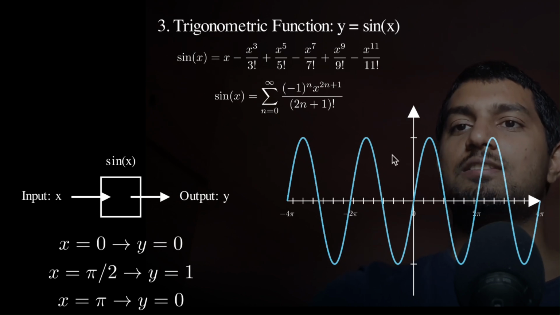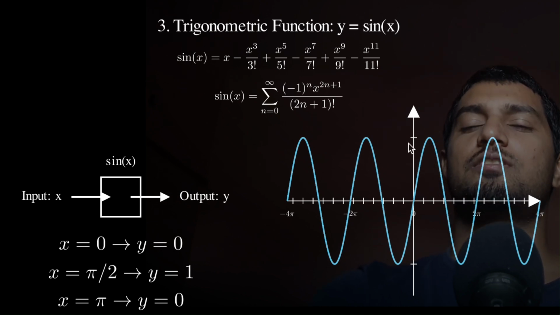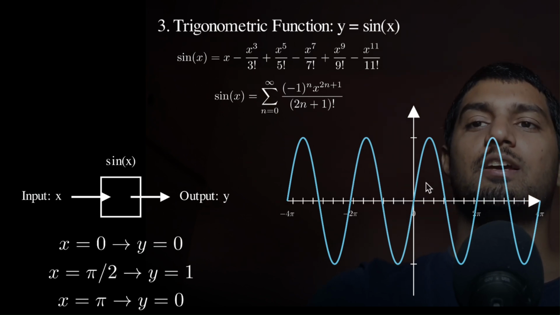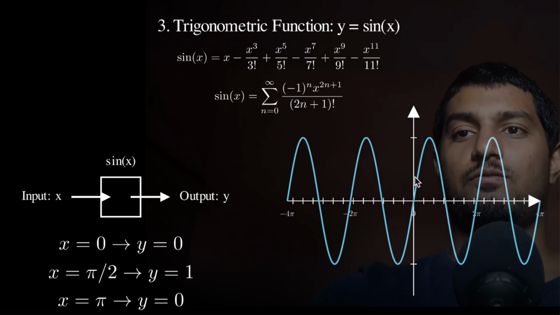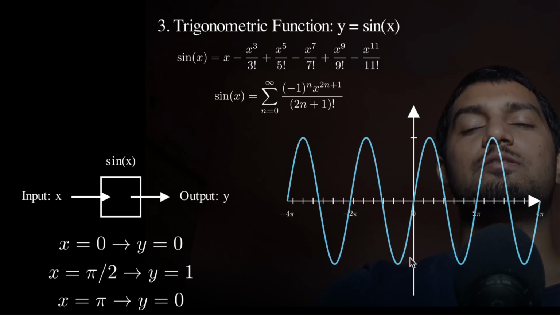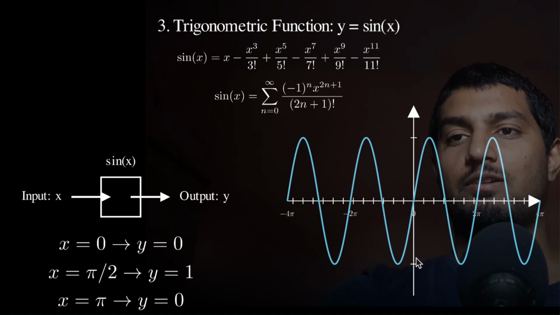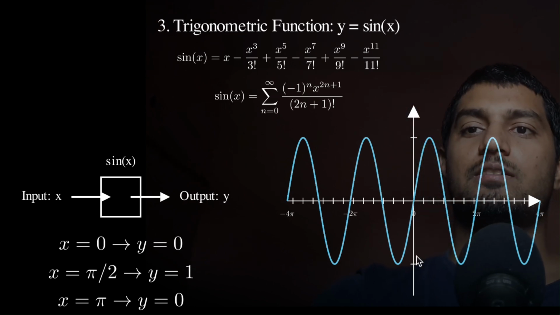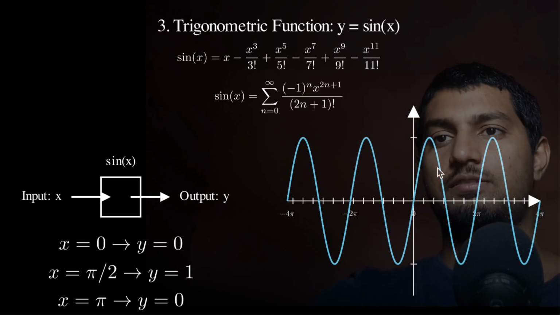So none of the answers exceeds the value 1. So this is 1, or this is 1 as well, 0. So all the values, whatever input values you pass on to the sine function, all the outputs are confined between 0 and 1, right? So either you'll get negative, is this a negative 1? No, yeah, negative 1 as well. So either negative 1 or positive 1, something like this.